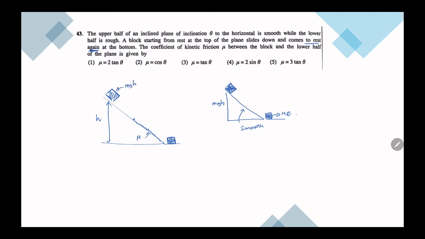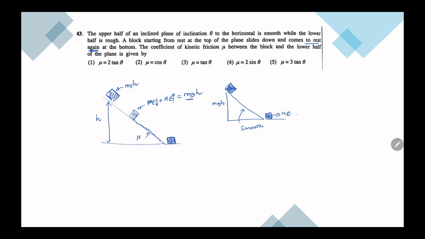So here it had mgh, potential energy. When it comes over here, it has potential energy plus kinetic energy. But if you add them, still it will be equal to mgh, because potential would have decreased, kinetic would have increased, but when we add them, it will be mgh.